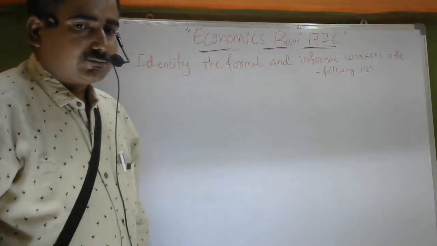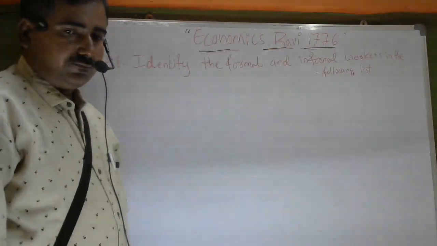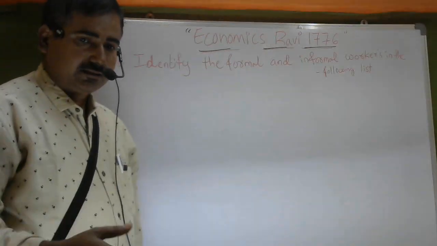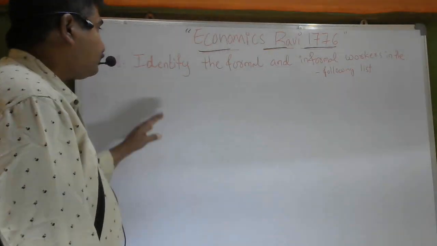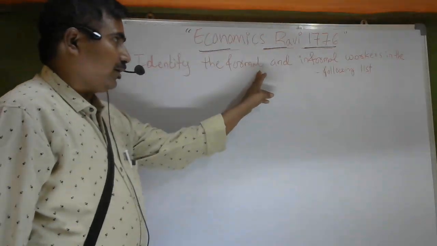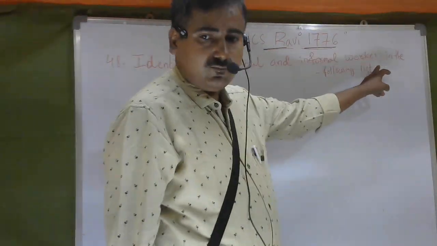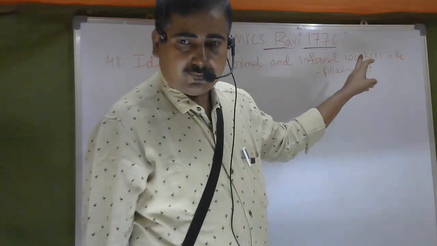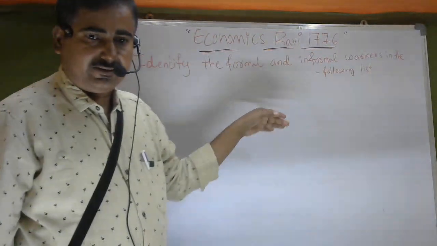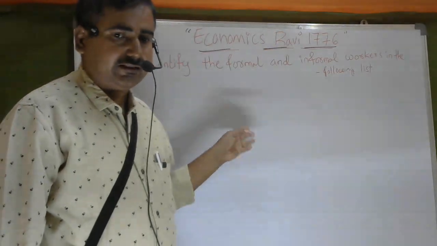Today we have started another video for first year economics students. In this video we have started with the 5 marks second important questions. The question is: identify the formal and informal workers. The list of workers will be given in the question.